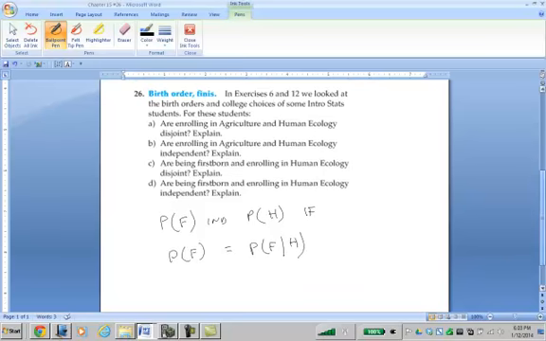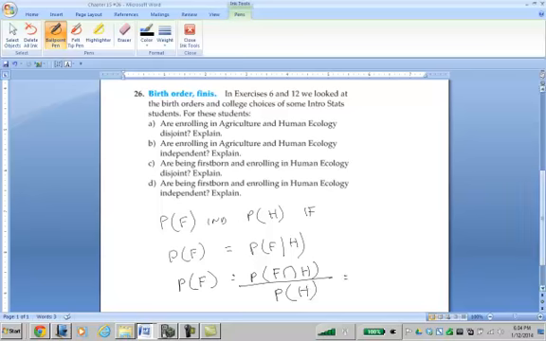We're using the definition: the probability of F given H equals the probability of F and H divided by the probability of H, the probability that you're in human ecology.